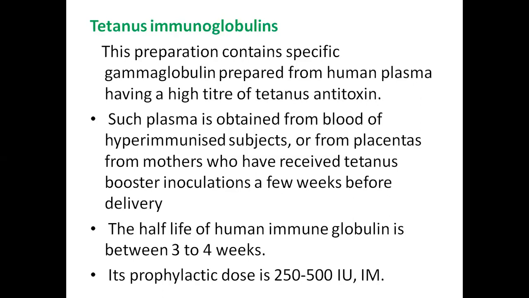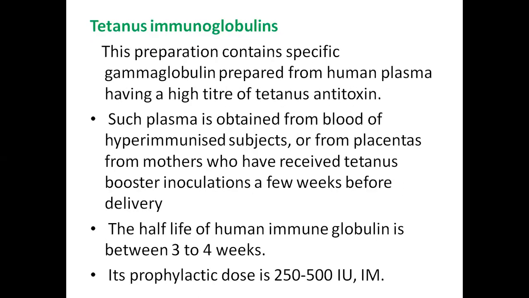Such plasma is obtained from blood of hyperimmunized subjects or from placentas of mothers who have received a booster dose of tetanus a few weeks before the delivery. The half-life of human immunoglobulins is between 3 to 4 weeks. Its prophylactic dose is 250 to 500 international units, which is to be given intramuscularly.